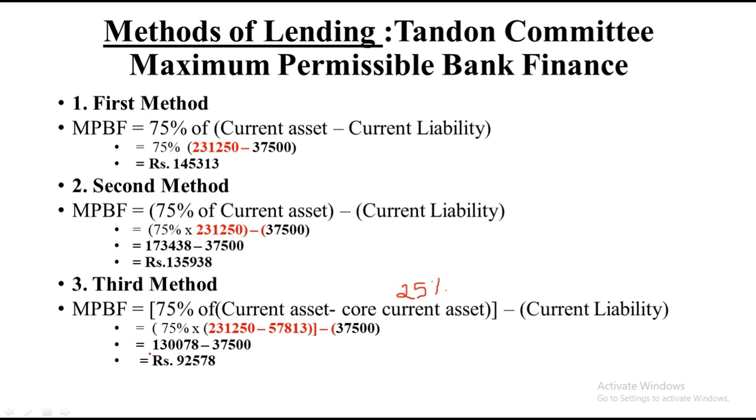So that is the three maximum permissible bank limits according to the method of Tandon committee: the first method, second method, and third method. With this, the entire sum based on working capital financing comes to an end. We started off with the working notes, then we used that entire statement to get the working capital, and from that we were able to get the maximum permissible bank finance according to the Tandon committee. This is like a full-fledged sum that has been completed.